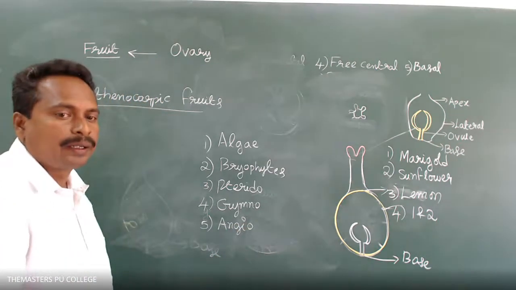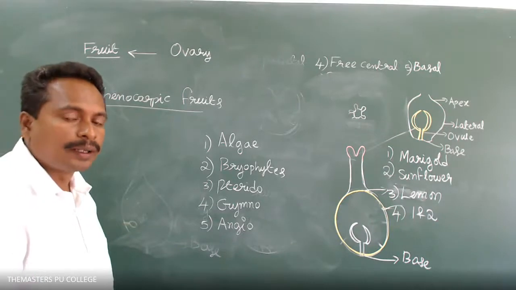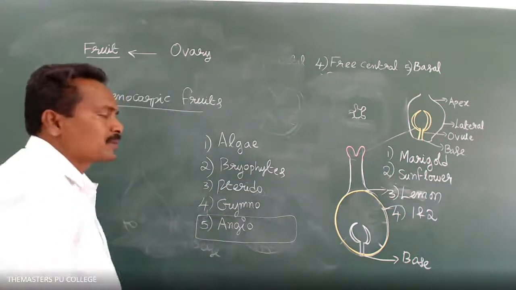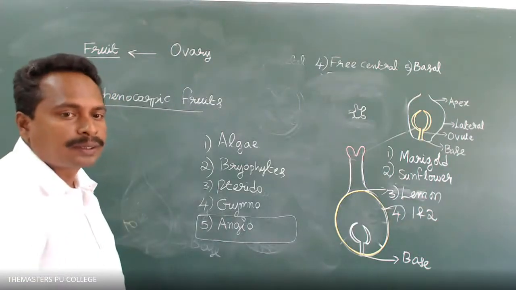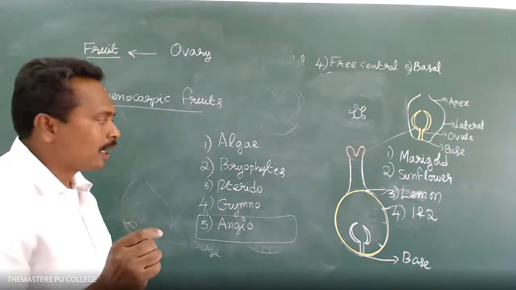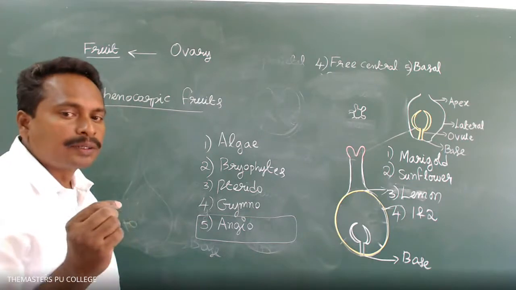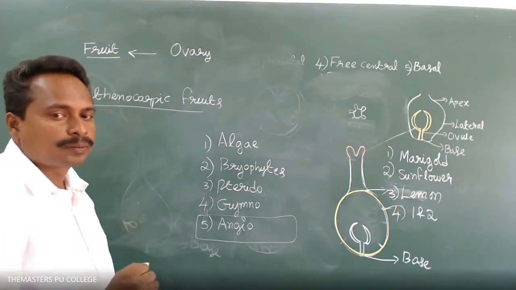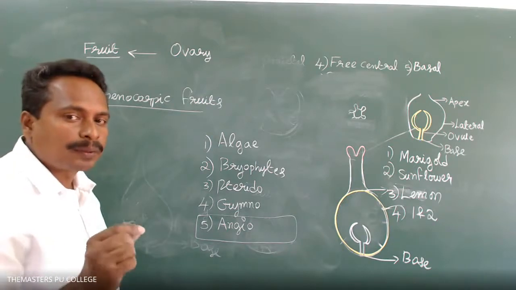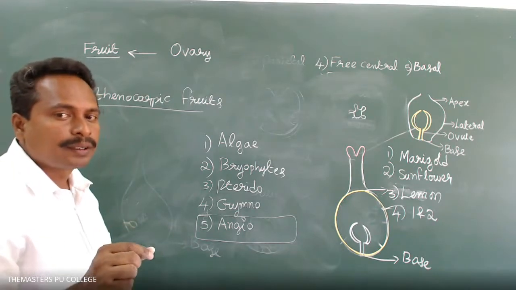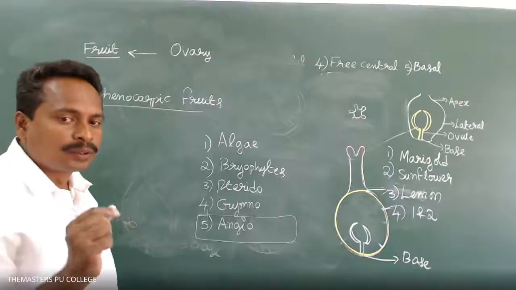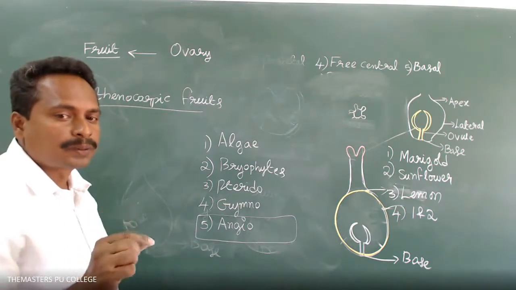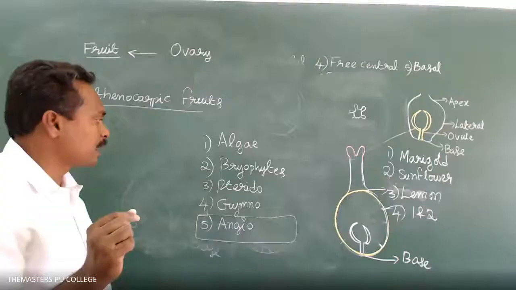Fruit-bearing plants are angiosperms. Among the five groups, the angiosperms group of plants produces the fruits. How many groups of plants produce seeds? Two groups, very good. What are they? Gymnosperms and angiosperms. Right.